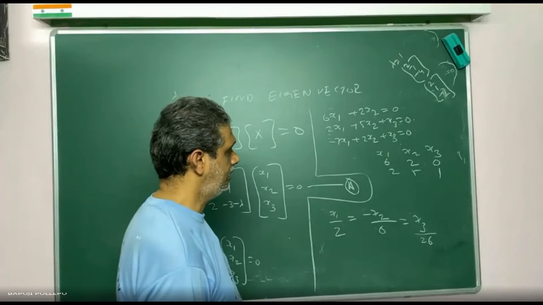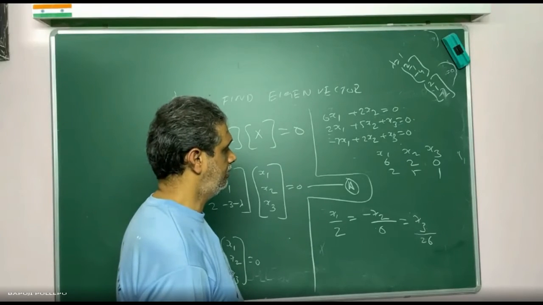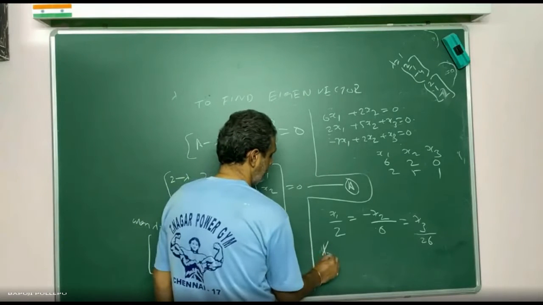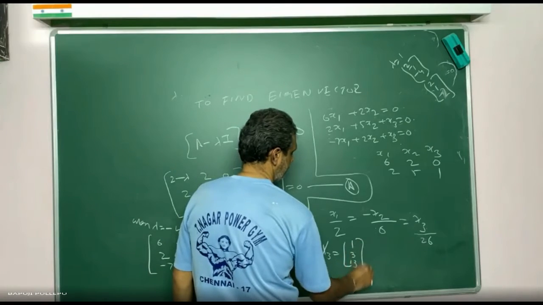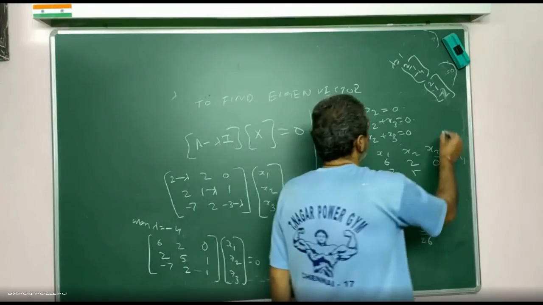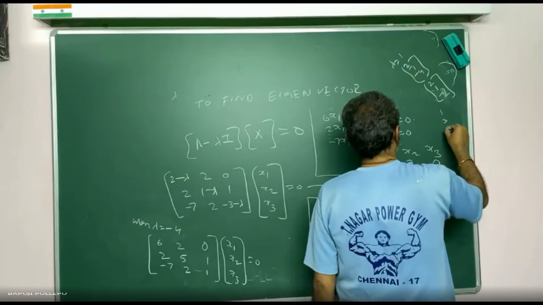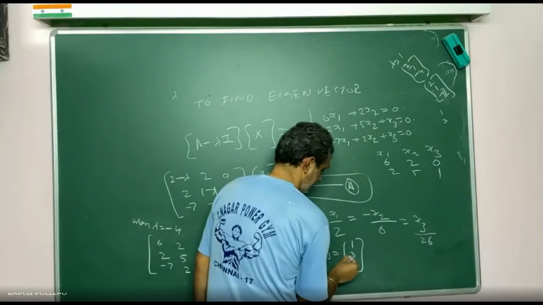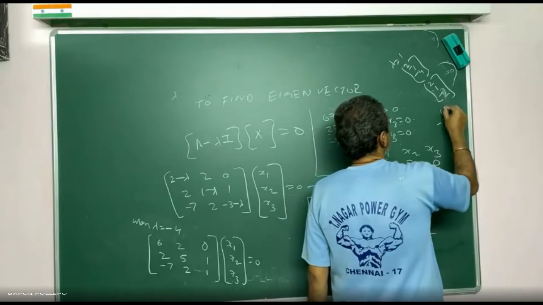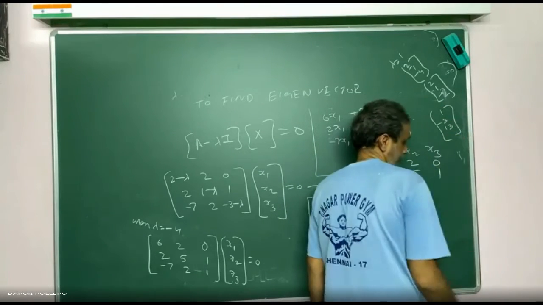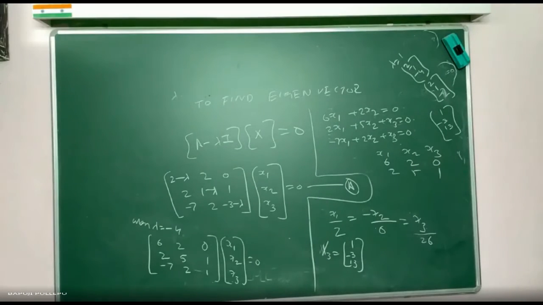1, 3, 13. So x3 is equal to 1, -3, 13. Completed.